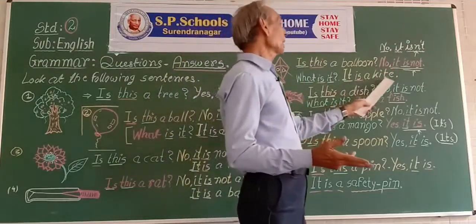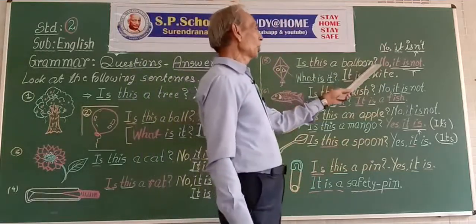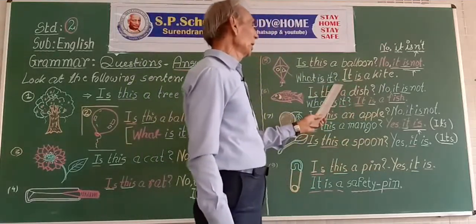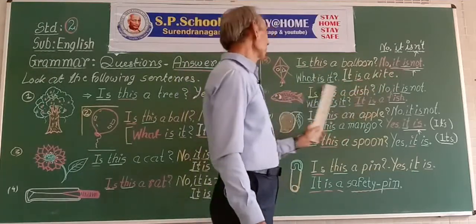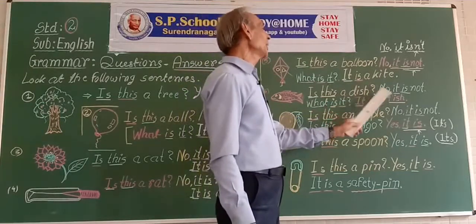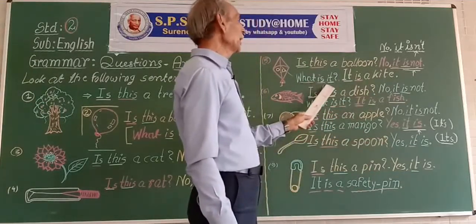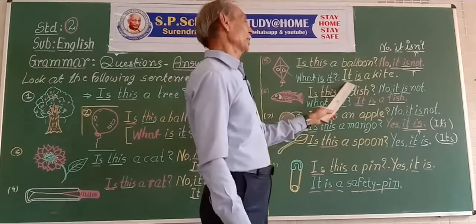It is a kite. Here we have a question mark at the end of the question. Is it a kite? Yes, it is a kite.